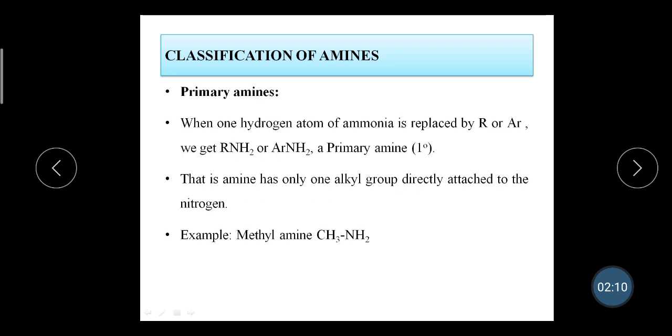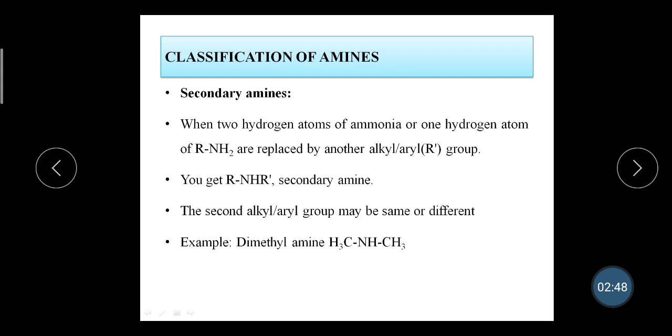Next are the details of the primary, secondary, and tertiary amines. First are the primary amines. When one hydrogen atom of ammonia is replaced by an alkyl or aryl group, we get the primary amines. That is, the amine has only one alkyl or aryl group directly attached to the nitrogen, while the two other hydrogens remain attached to the nitrogen. An example is methylamine.